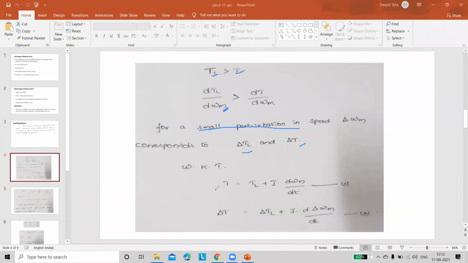Next, in this expression, I am applying the change parameters. That is, the normal torque becomes change in torque, T plus delta T, equal to load torque becomes change in load torque, TL plus delta TL, plus J into d by dt of ω_m plus delta ω_m. We represent this as equation number 2. Regarding this, if you have any doubt, you can ask me up to now.